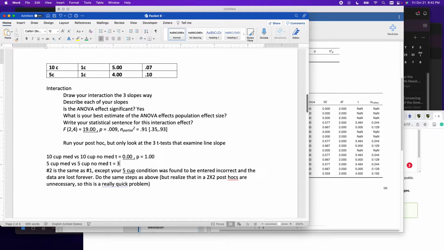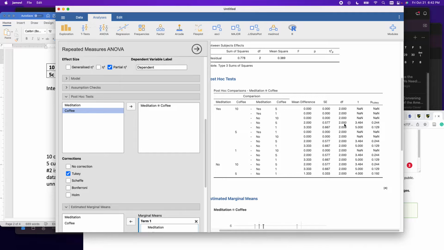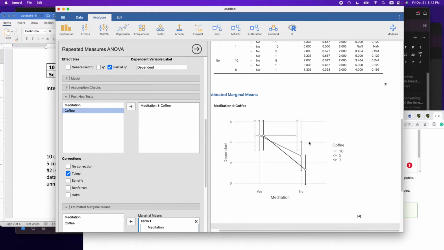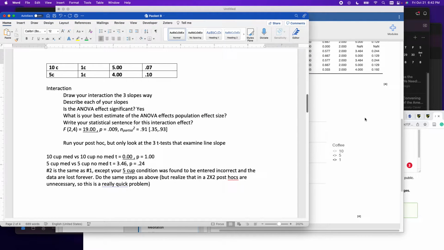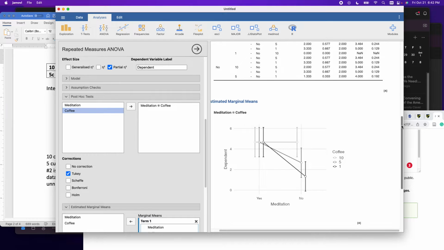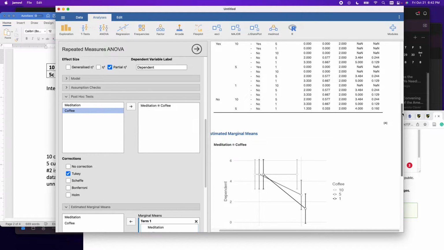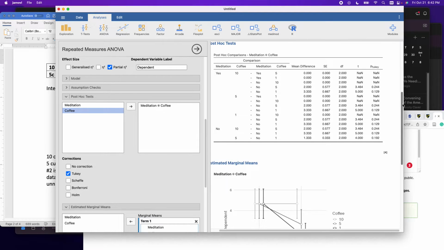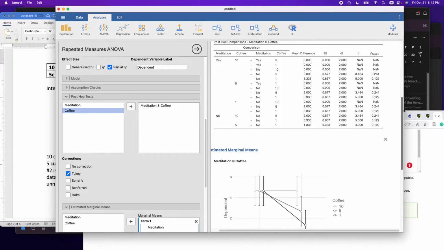3.46, p-value equals 0.24, that's non-significant. I'm not making you get the 95% confidence interval because these aren't necessarily for me. I'm happy with the interaction difference. I'm happy with you just saying the slopes, these 3 slopes are different in the ways they look in the picture. I'm fine with that. But I'm preparing you for questions other people might have you do, and because I don't think it's that important, we're not going to get the 95% confidence intervals here. If you really care about that, you can look up how to do it.